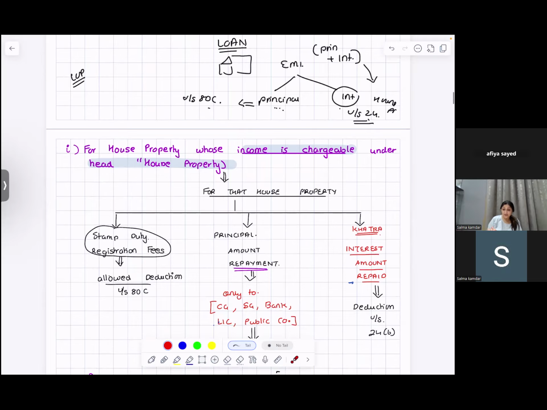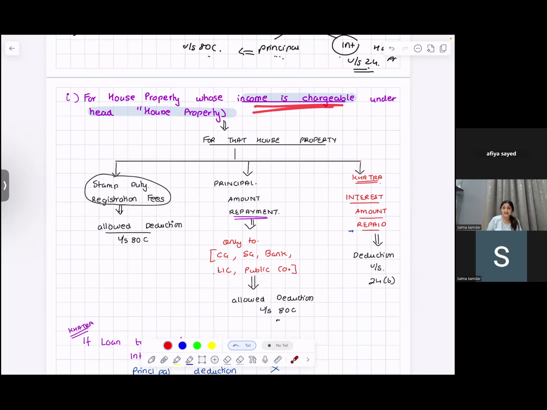So for those whose income is chargeable under the head income from house property, for the principal amount repayment, we are giving deduction under Section 80C, but the condition is that you are taking loan from central government, state government, bank, LIC, or public company bank. Principal amount repayment is allowed as deduction under 80C. Interest that you are repaying is allowed as a deduction under income from house property under section 24B.